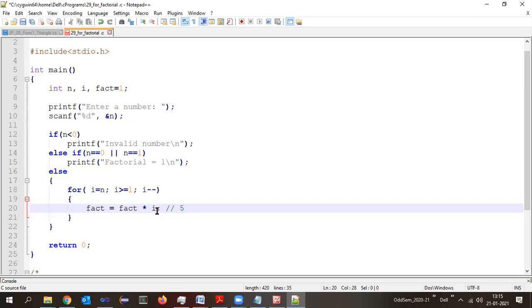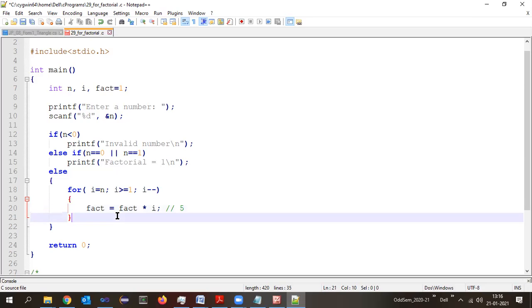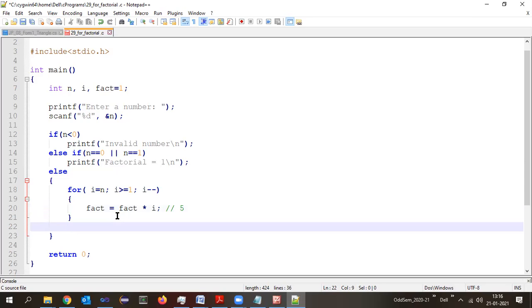Once the for loop execution is completed, what is the value of fact now? 120. Is it the factorial of number 5? Yes. So what next do we need to do? Display that value. So after this, the next statement will be printf factorial equals %d\n. Here the variable name is fact.